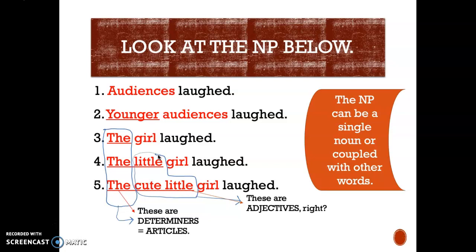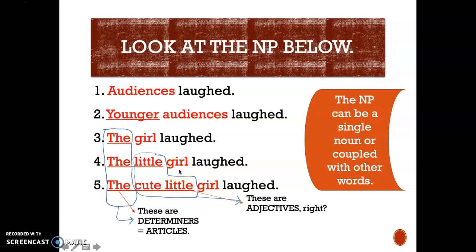Or adjectives are part of a noun phrase. The third one, we see a different kind of modifier, which we call determiners or articles, right? Like the or and, right? And they come before the noun, of course. And when we have two modifiers like this one, we have the and we have another word, little. So we have two different kinds of modifiers. The first one is a determiner or an article, and the second one is an adjective.